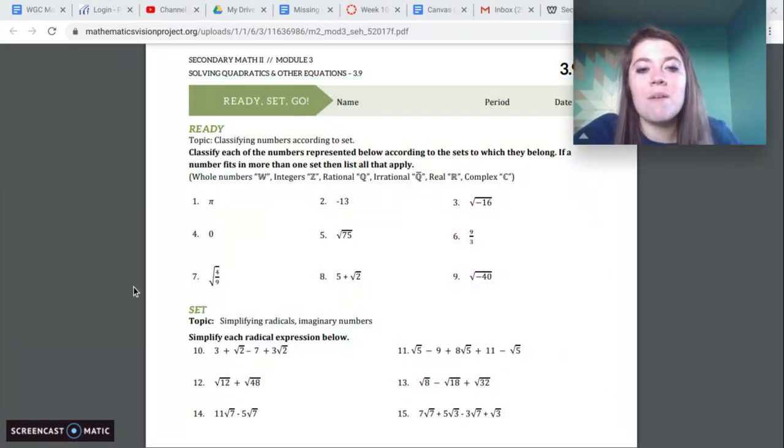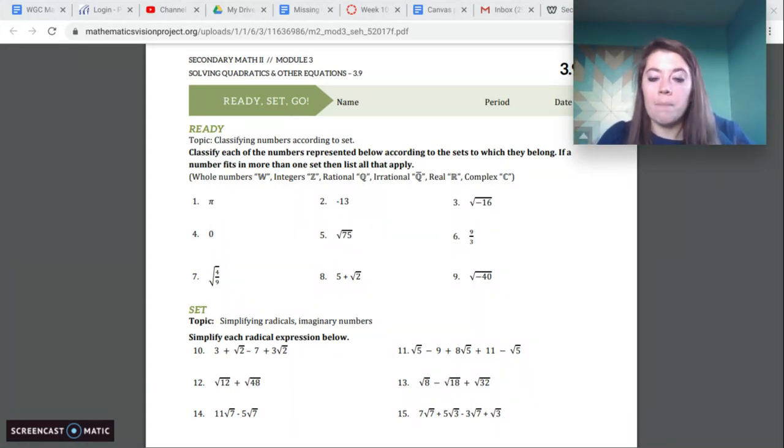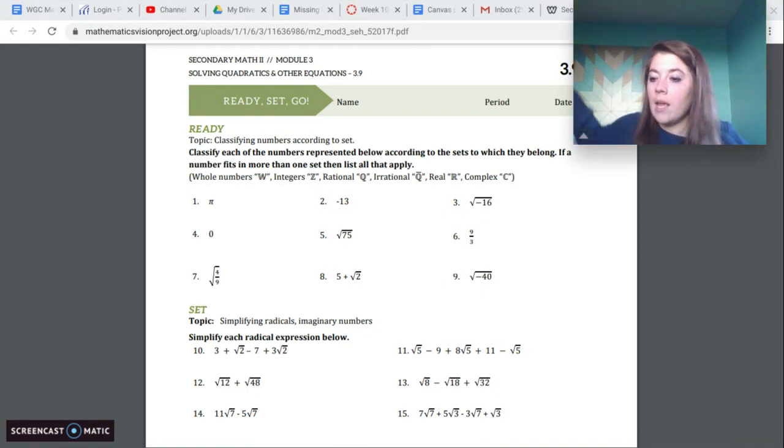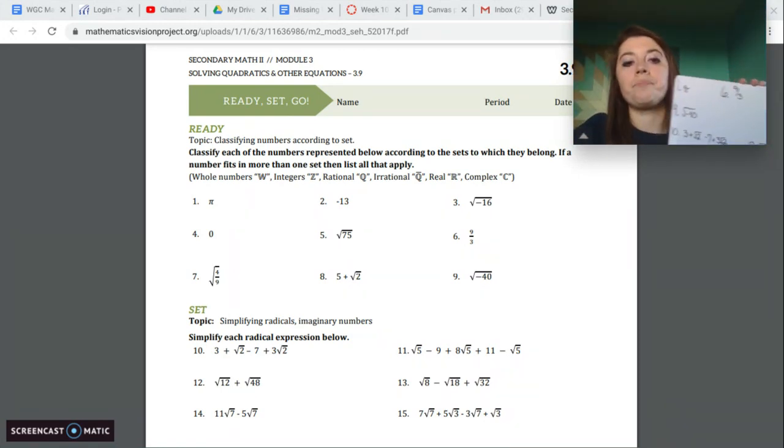So classify each of the numbers represented below according to the sets to which they belong. If a number fits into more than one set, list all that apply. So remember, we looked at these before: whole numbers, integers, rational, irrational, real, complex. Complex is our new name for not real. Complex is where we have our imaginary numbers, in the complex number system. So let's go ahead and begin.